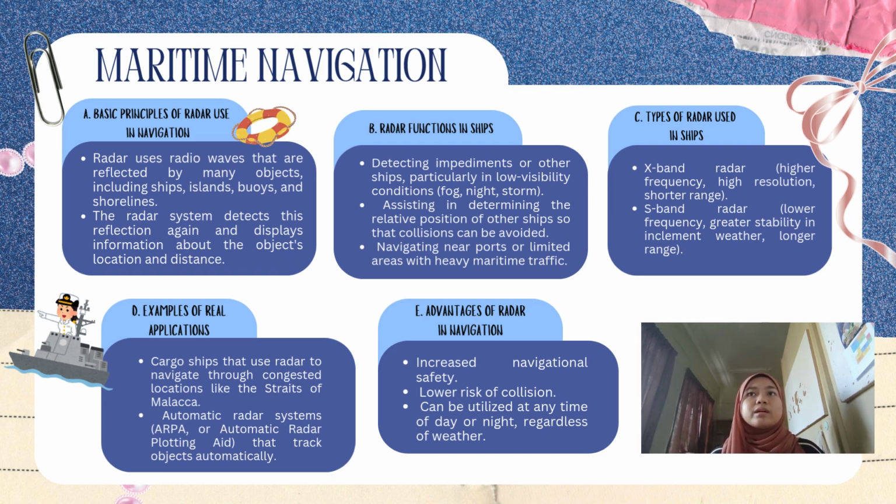Next, we have the types of radar used in ships. Firstly, we have X-band radar, which has higher frequency, high resolution, and shorter range. Next, we have S-band radar, which has lower frequency, greater stability in inclement weather, and longer range. Next, we have examples of real application. Firstly, cargo ships use radar to navigate through congested locations like the Strait of Malacca, and the automatic radar system, which is ARPA or Automatic Radar Plotting Aid, tracks objects automatically.